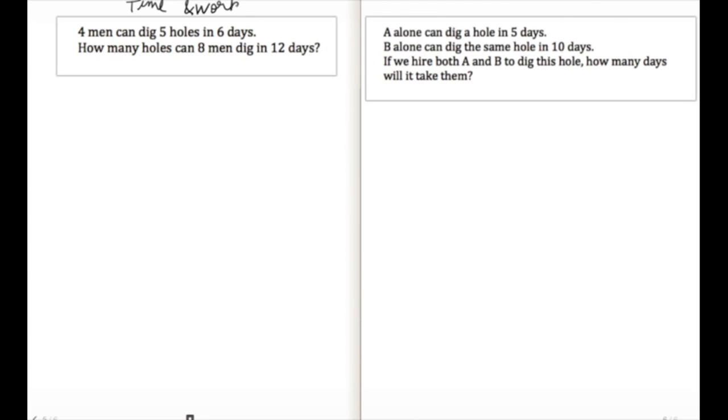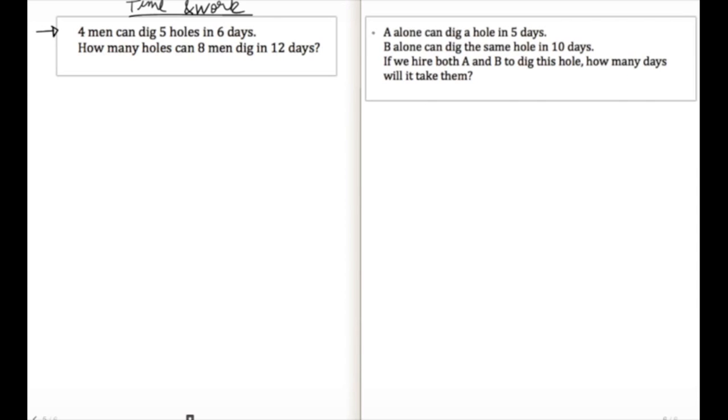Time and work, you will broadly see problems of two types. The first kind of problems, as you can see on the left hand side of this page: 4 men can dig 5 holes in 6 days. The question is, how many holes can 8 men dig in 12 days? That's question type 1.